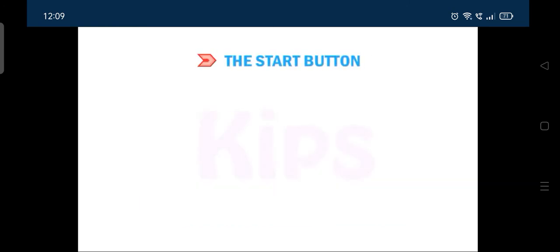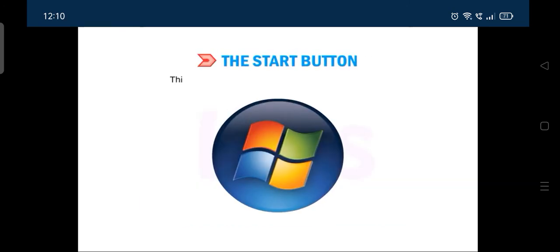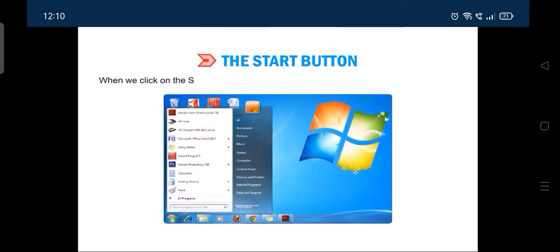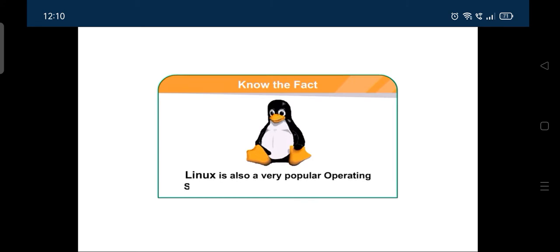Let us now discuss the Start button. This is probably the most used button on the taskbar. When we click on the Start button, a menu displaying the major applications appears. You can open any application by clicking on any one of them. Do you know the fact that Linux is also a very popular operating system software? It is available free of cost.